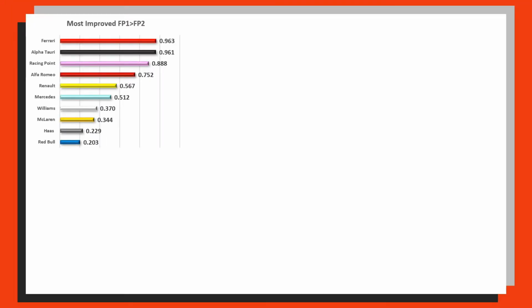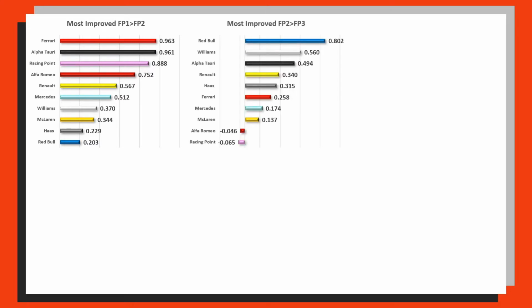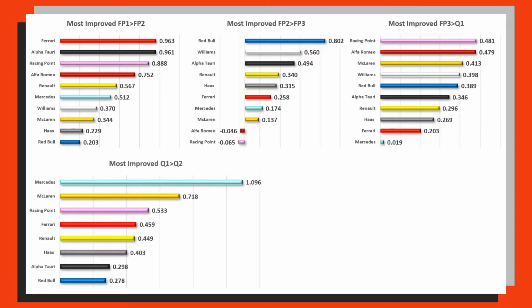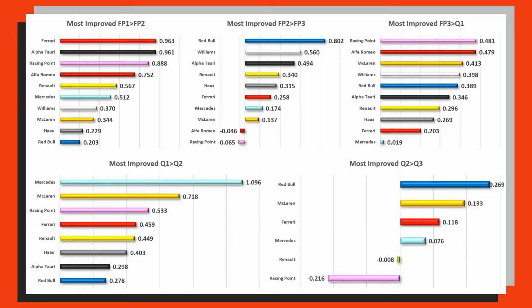From FP1 to FP2, the team that most improved was Ferrari, by just 0.02 of a second ahead of AlphaTauri, ahead of Racing Point, then a little step down to Alfa Romeo, and an even bigger step down to Renault. Then we've got FP2 to FP3 with Racing Point and Alfa Romeo losing time. Then FP3 to Q1 with Mercedes only gaining 0.02 of a second. Then Q1 to Q2 where Mercedes gained over a second. And then finally Q2 to Q3.